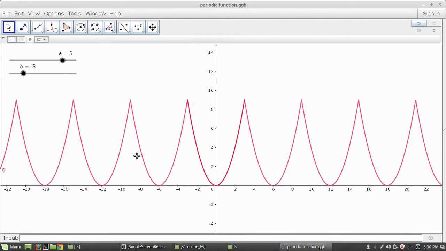So for this periodic function, f of x equal to x square is defined in the interval minus 3 to 3, and f of x plus 6 equal to f of x. See, in every interval of length 6 we can see the same graph, so that is called the periodic function. From minus 3 to 3 we have the upward parabola, then from 3 to 9 another parabola, then 9 to 15 another parabola, and so on. Similarly to the left hand side.